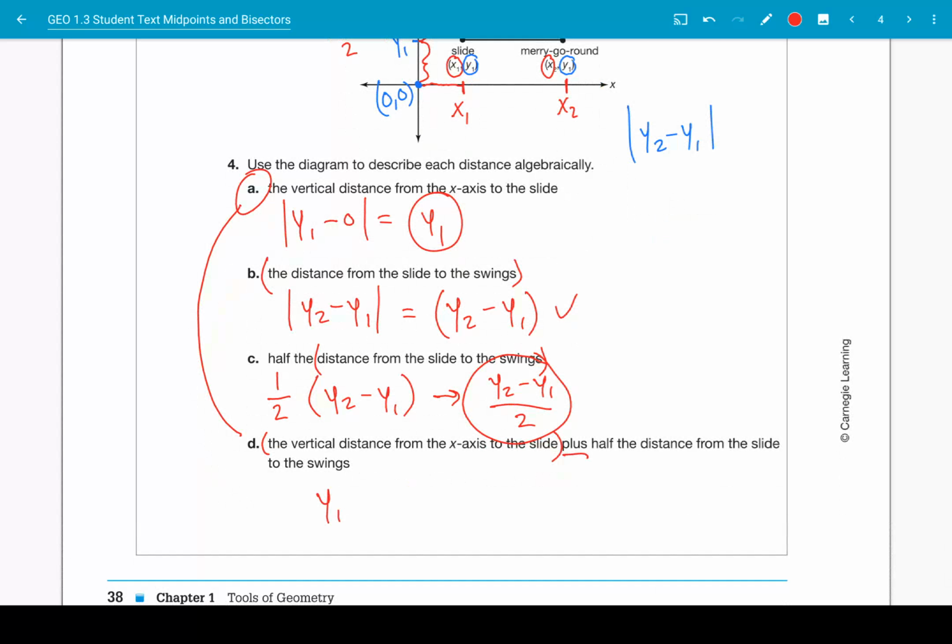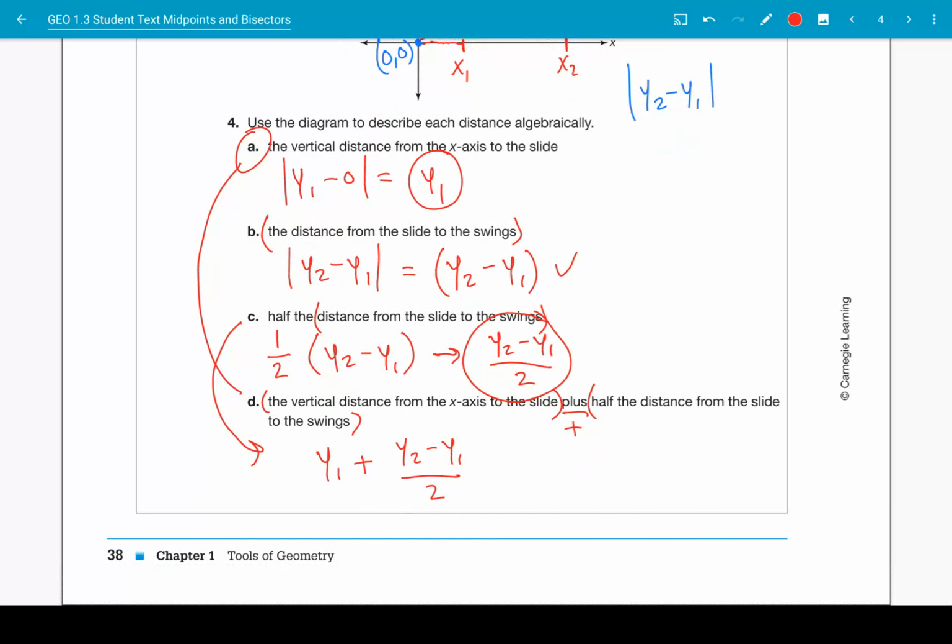Then we have plus half the distance from the slide to the swings. That's the answer here in part C: y2 minus y1 divided by 2. If you got this answer, you are correct. Great job. You just finished page 38.